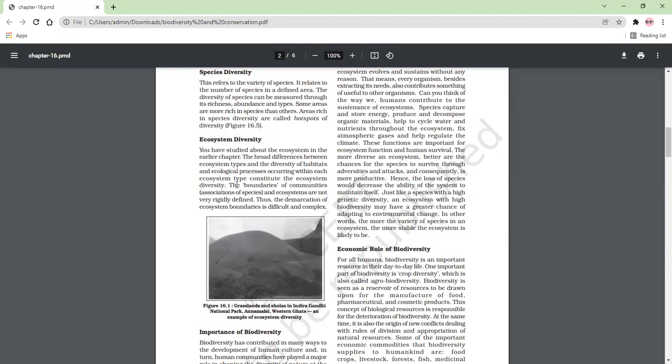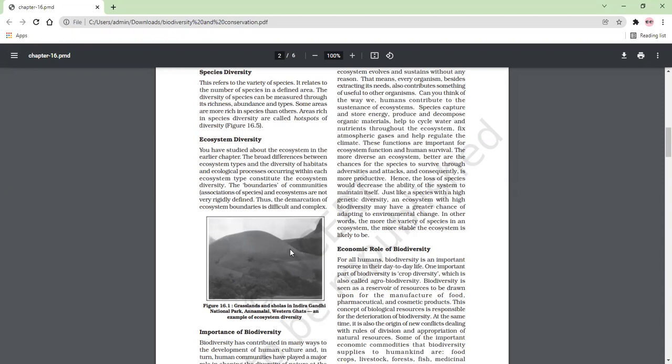The boundaries of community associations of species and ecosystem are not very rigidly defined, thus the demarcation of ecosystem boundary is difficult and complex. तो हम demarcate नहीं कर सकते कि ये ecosystem यहीं तक है.